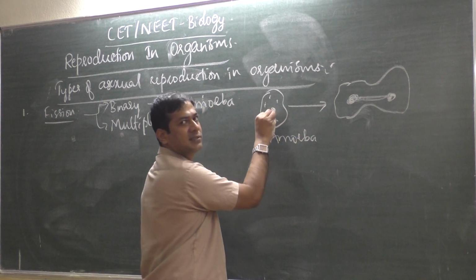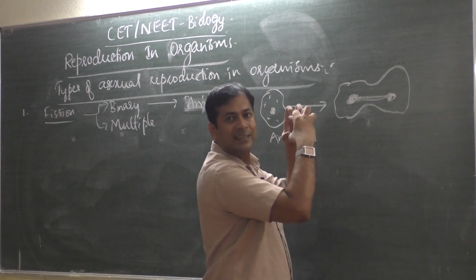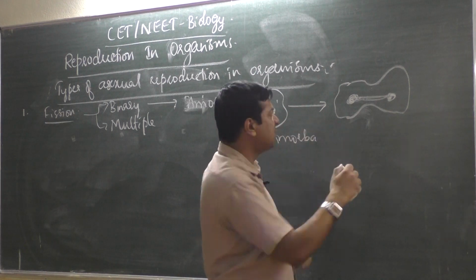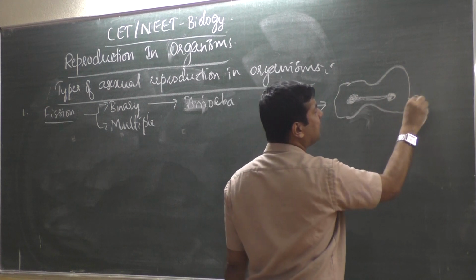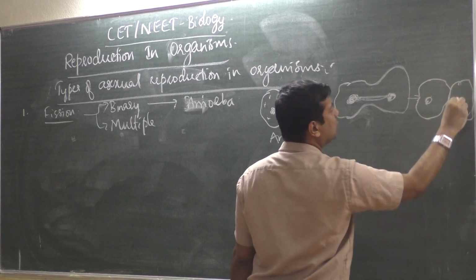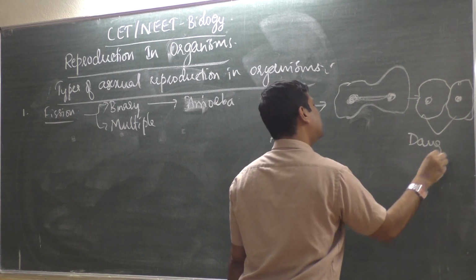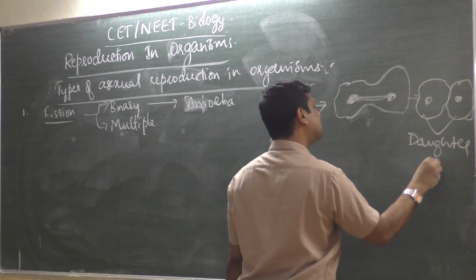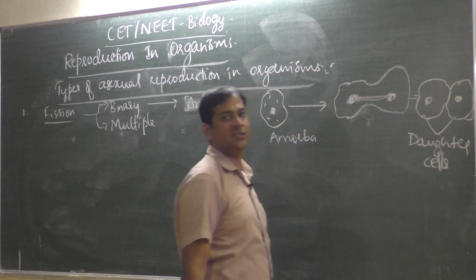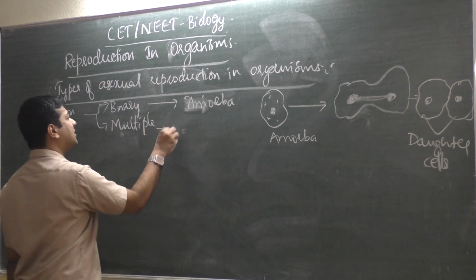This is a nucleus, cytoplasm. Then the cell tries to divide, it stretches. Then next it becomes 2 daughter cells. So 2 cells are produced. As 2 cells are produced, it is binary fission.